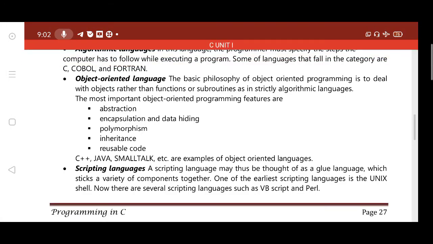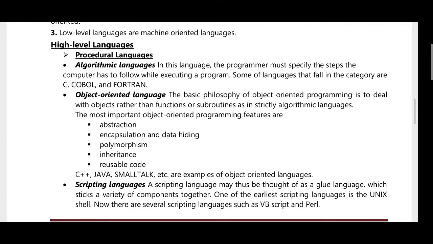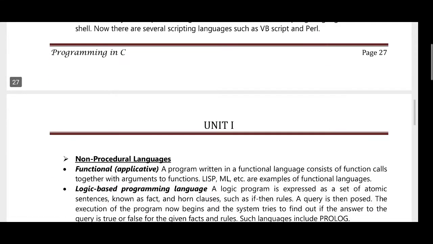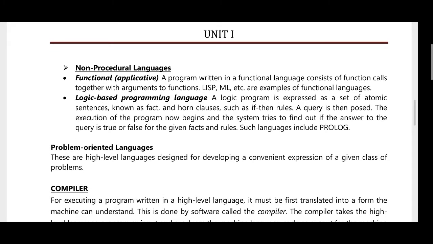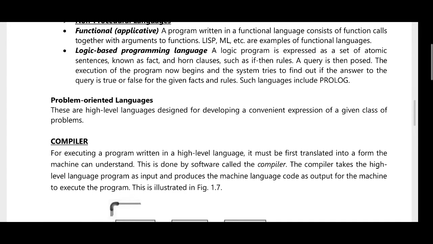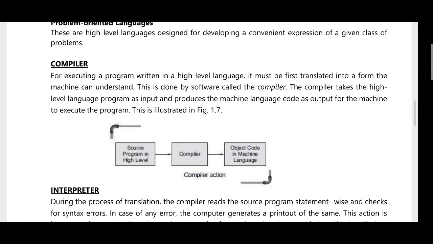These are all the high level languages. The non-procedural languages are there. The problem oriented languages are high level languages designed for expressing a given class of problems. That is compiler and interpreter.